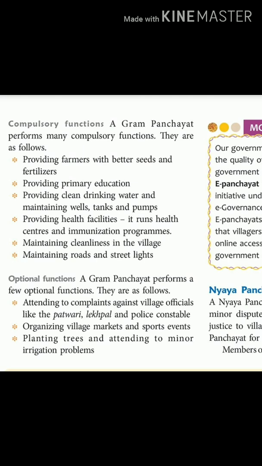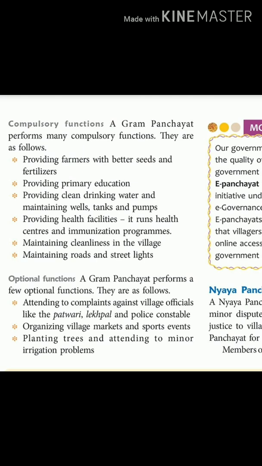Next is maintaining roads and street lights. So roads are there to give connectivity for people going here and there, and street lights are to be ensured to give them safety. If at night they are traveling, there must be street lights there so that people feel safe. Okay, so children, these are the compulsory functions which the Gram Panchayat has to do.